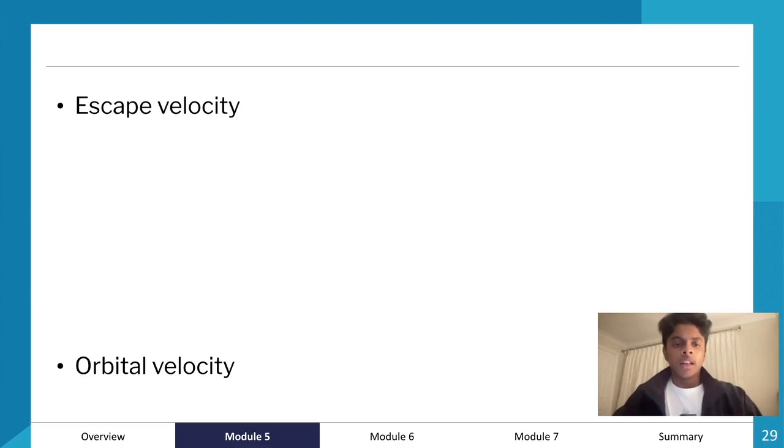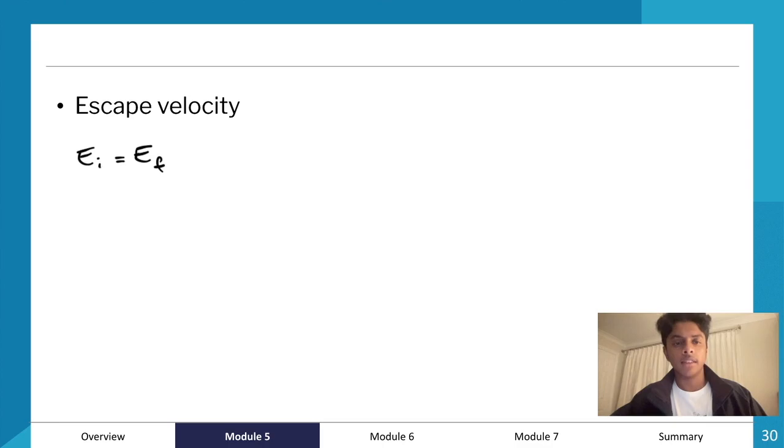We now have two formulas that we should know: escape velocity and orbital velocity. I'd recommend deriving these formulas in your questions, because I don't think they're in your data sheet. If a formula is in your data sheet, you don't need to derive it. If it's not in your formula sheet, then you would have to derive it, because it's not considered pre-known content. So with escape velocity, if we're going to derive the equation, we can let energy initial equal energy final, because there's conservation of energy.